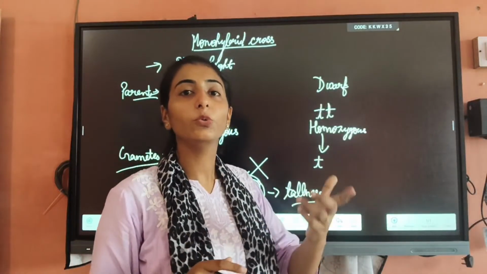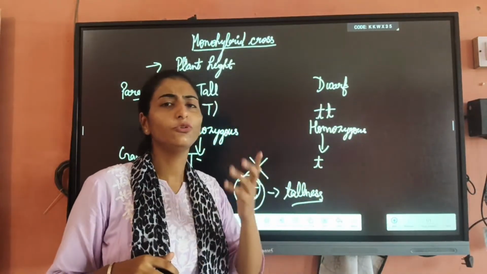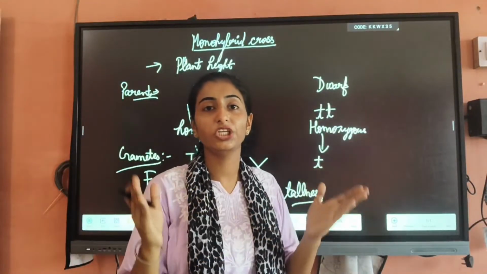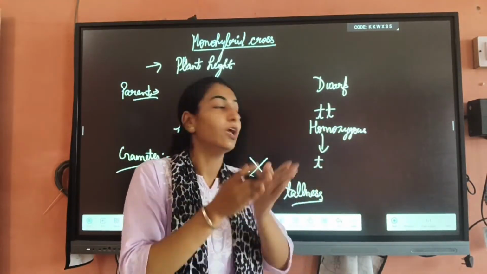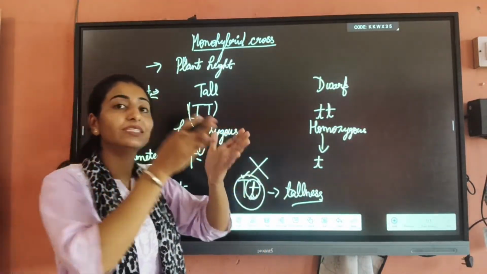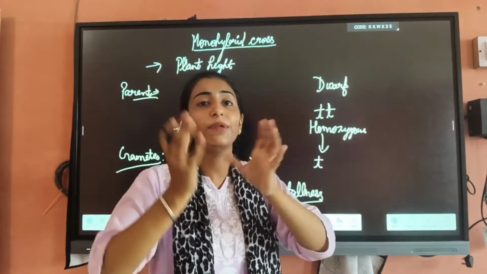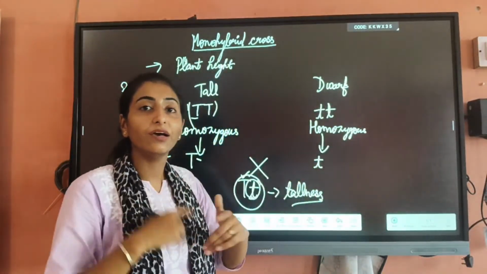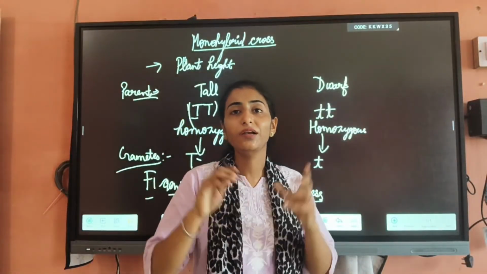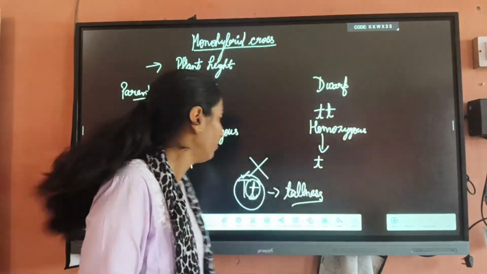Now we have to produce the F2 generation also. Do you know how we obtain the F2 generation? We obtain the F2 generation by self-pollination of these F1 generation offspring. Means when we get self-pollination among two F1 generation offspring, we get the F2 generation. And the F2 generation is the result of self-pollination.